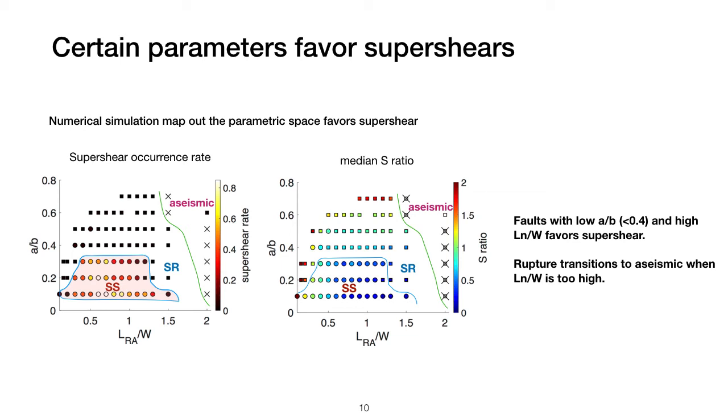On the right, I'm showing the median S ratio for different parameters. It is clear that the S ratio decreases either when decreasing A divided by B or increasing the nucleation length divided by W, which is consistent with our theoretical estimates.